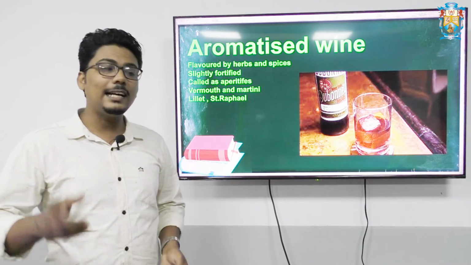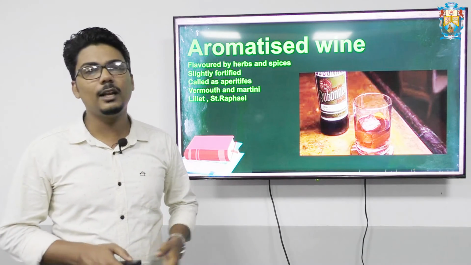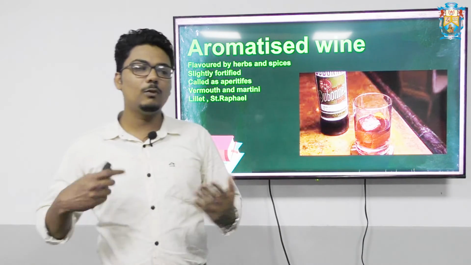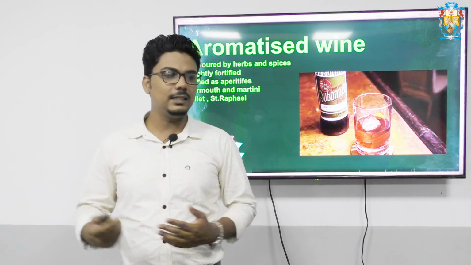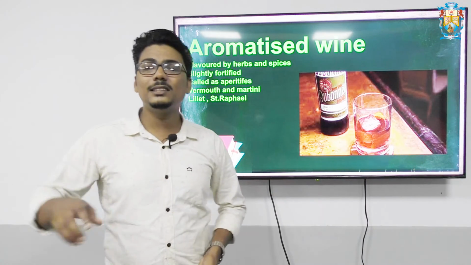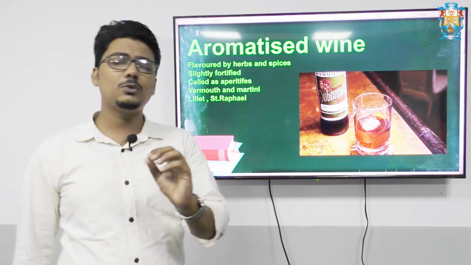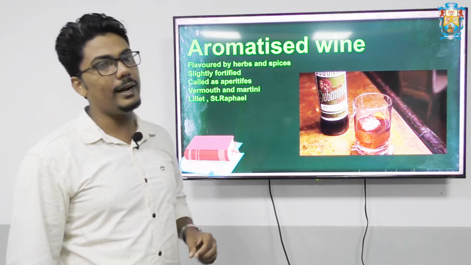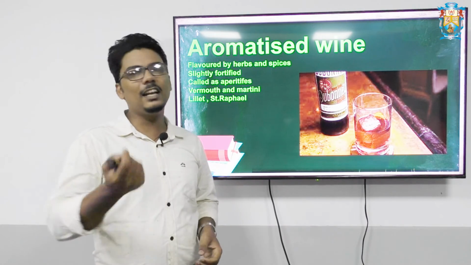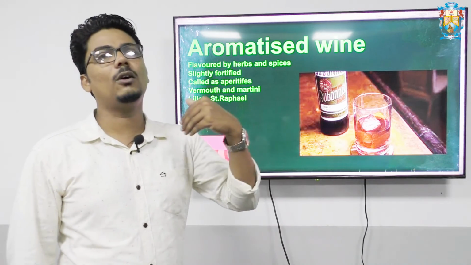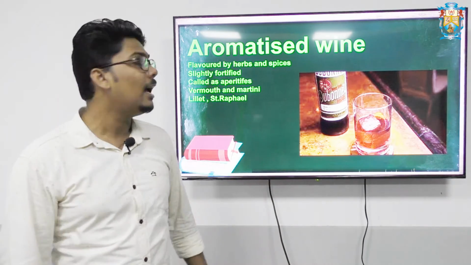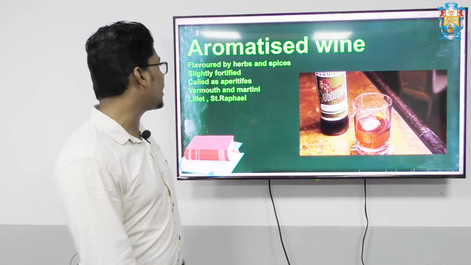Examples are vermouth, Lillet, Saint Raphael and so on. All these wines have a particular flavor, and these aromatized wines are slightly fortified. Slightly fortified in the sense that a very limited amount of distilled grape spirit is added to it.